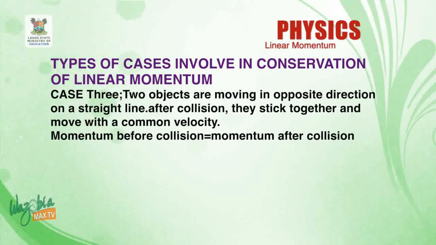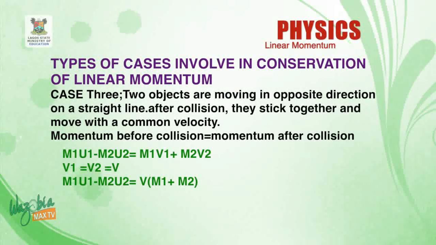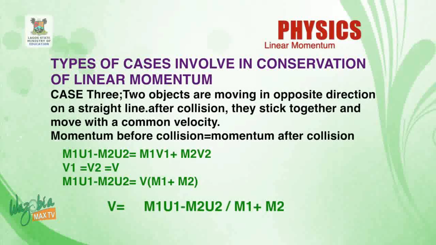And for that, we say that m1 u1 minus m2 u2. So the second one, coming from the west maybe, is the one carrying the negative sign. But after collision, we say m1 v1 plus m2 v2. You know that after collision they stick together and move with a common velocity, so v1 and v2 are the same. So we say that v is equal to m1 u1 minus m2 u2 all over m1 plus m2, and that is the formula derived for the third case.